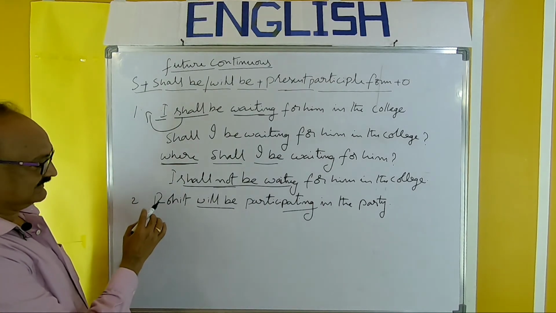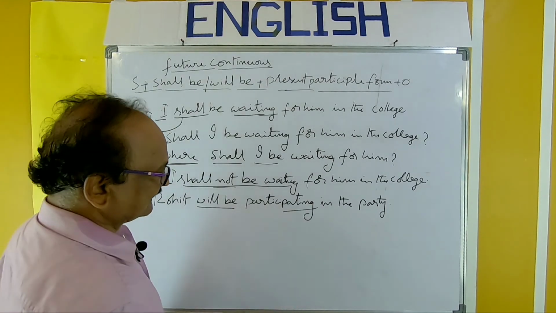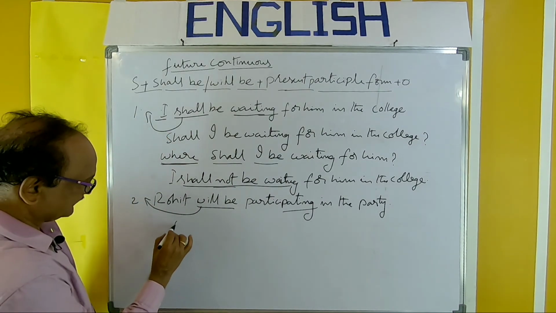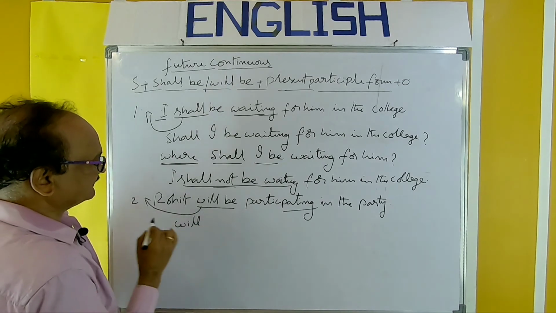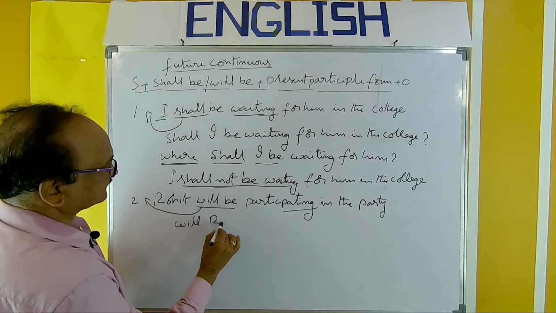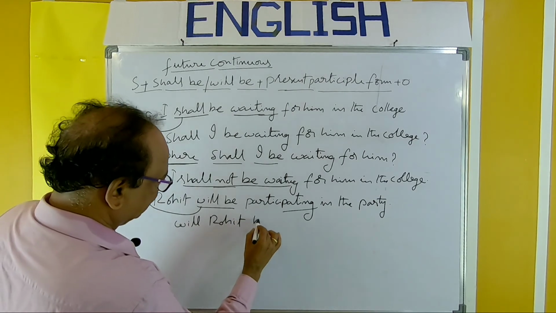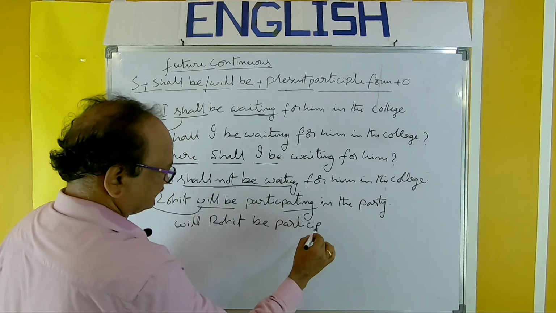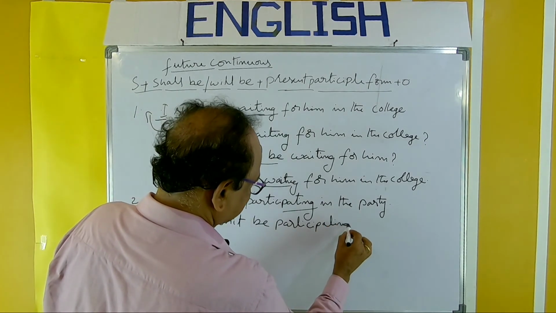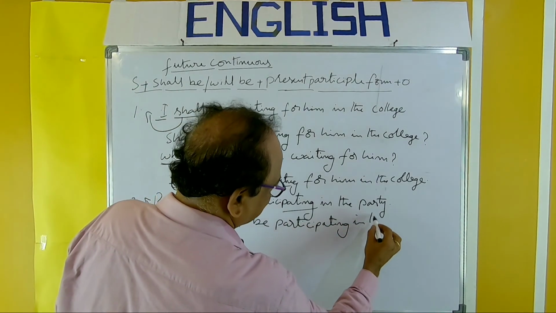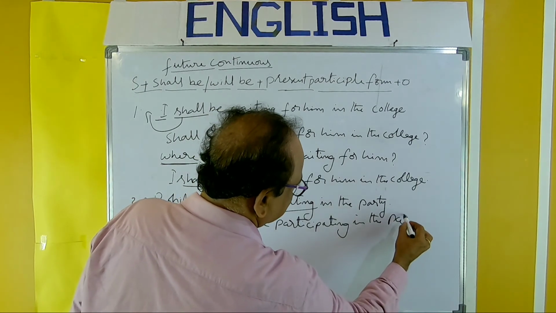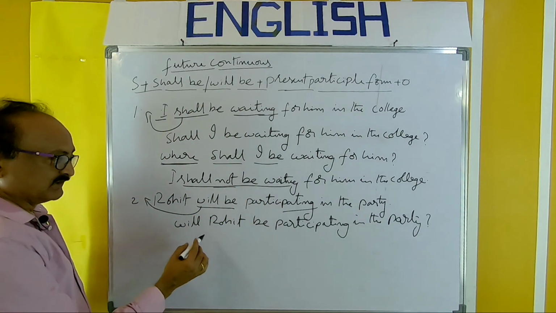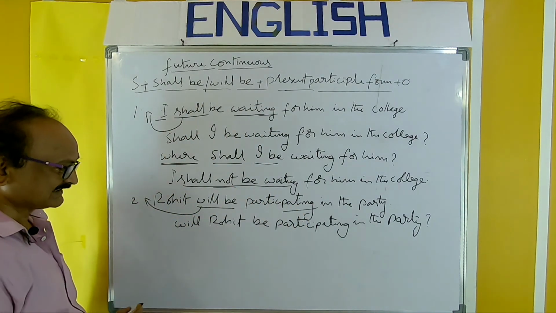Next sentence. Rohit will be participating in the party. So change the place of will. For the yes/no question, begin with will. Will Rohit be participating in the party? Question mark.